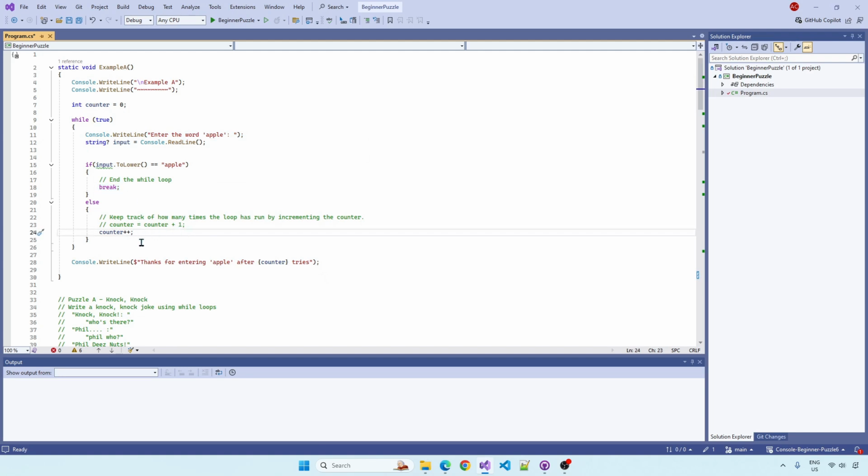Now this counter variable here, I've got counter plus plus, but an older way of doing this is counter equals counter plus 1. That's the same thing. This is just shorthand and it's much easier. If you wanted to reduce the count every time, you could do counter minus minus. Sorry, we want to increase it, so it's counter plus plus. And then once the while loop's done its thing, we're going to display the final count in this sentence. Okay, it's very simple.